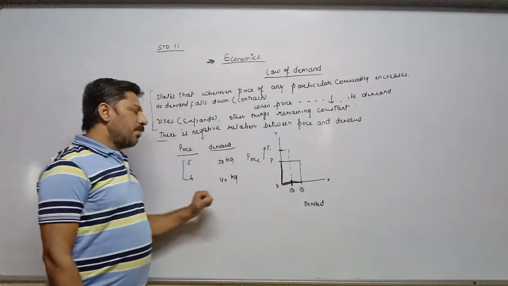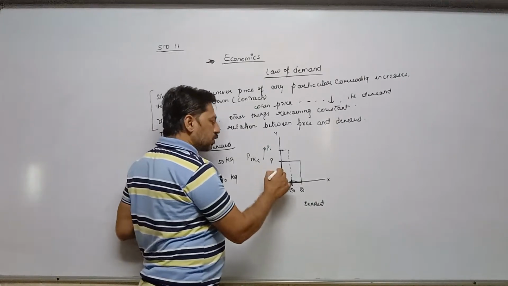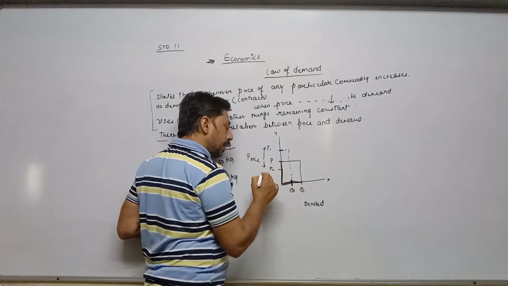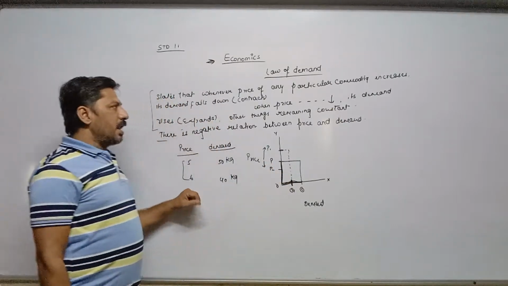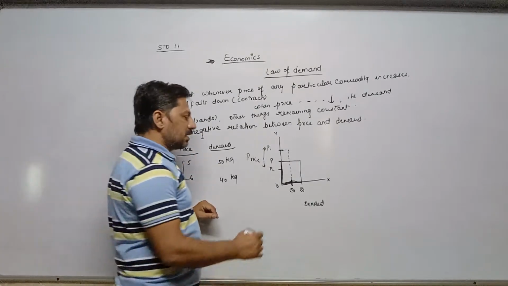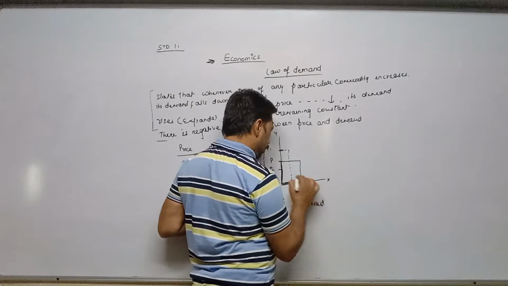Similarly, when price decreases from OP to OP2, suppose this is P2, this is called decreasing price. And according to the law, we all know that whenever price decreases, as a result, demand expands to Q2.